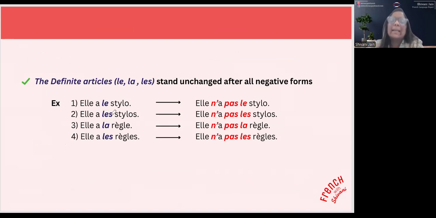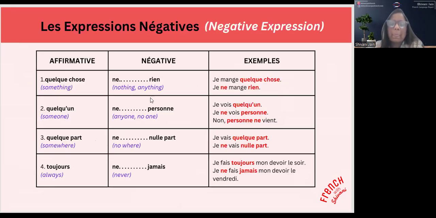Elle a le stylo, elle n'a pas le stylo. Elle a les stylos, elle n'a pas les stylos. So you just add ne and pas. The articles will remain same. Elle a les règles, elle n'a pas les règles. Alors, je pense que c'est assez facile et c'est assez clair à comprendre.